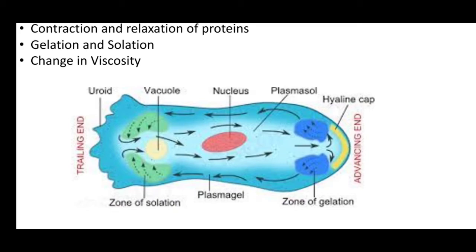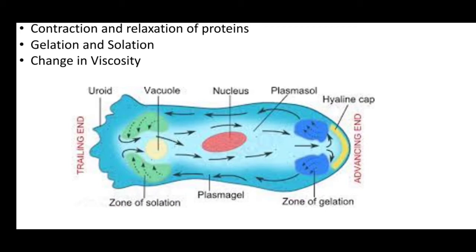Then the sol, as you can see many arrows in between, in the center of the cell, the center of the pseudopodium, they just go and have a bidirectional movement of the sol around the apex of the pseudopodium and the bottom of the pseudopodium. As you can see at the anterior end, two arrows are given.